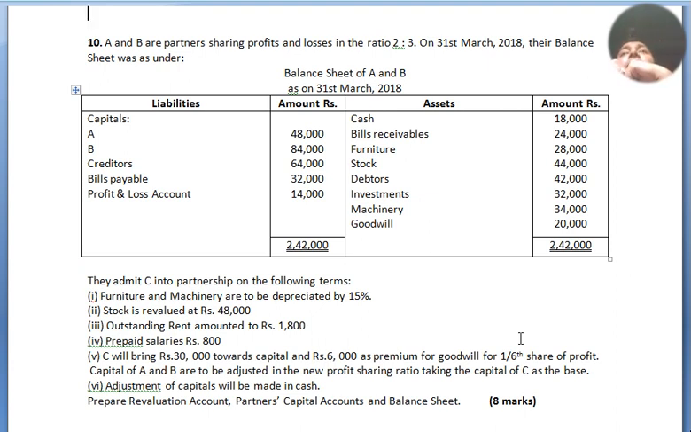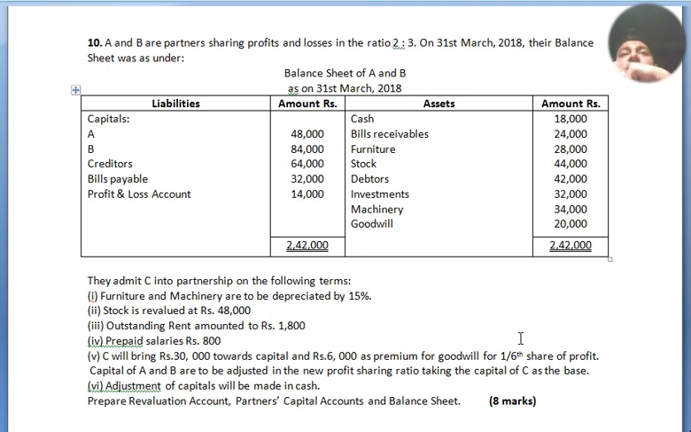Now we move to our asset side: cash 18,000, bills receivable 24,000, furniture 28,000, stock 44,000, debtors 42,000, investment 32,000, machinery 34,000 and the goodwill is 20,000. Now we move to our terms and conditions. They admit C into partnership on the following terms: furniture and machinery are to be depreciated by